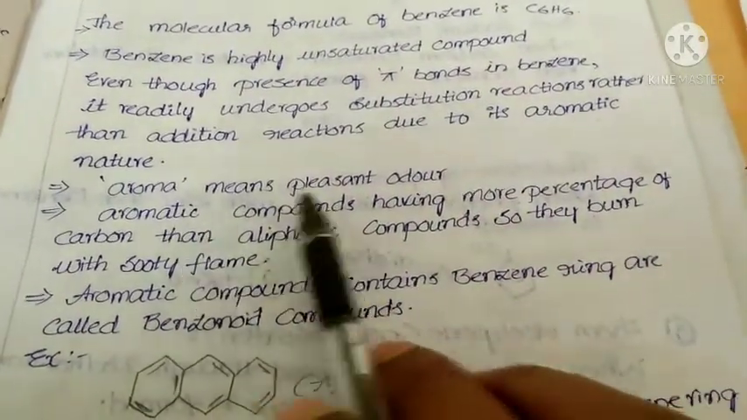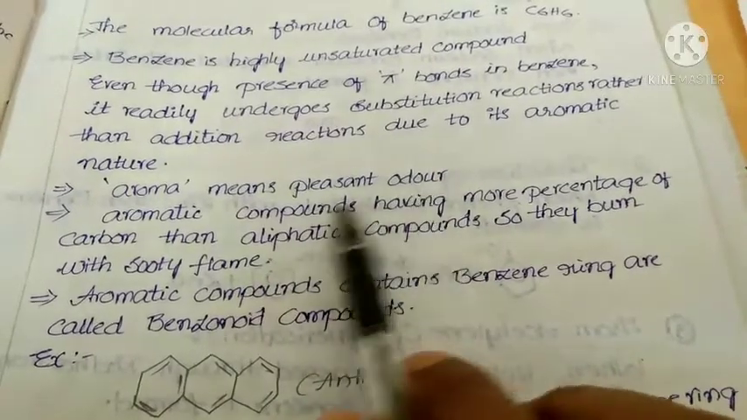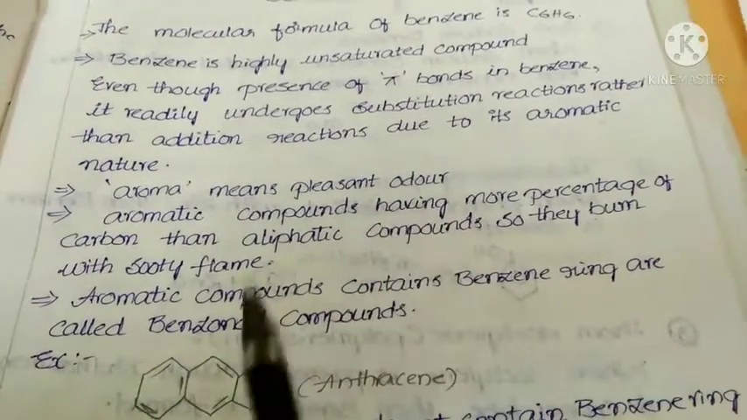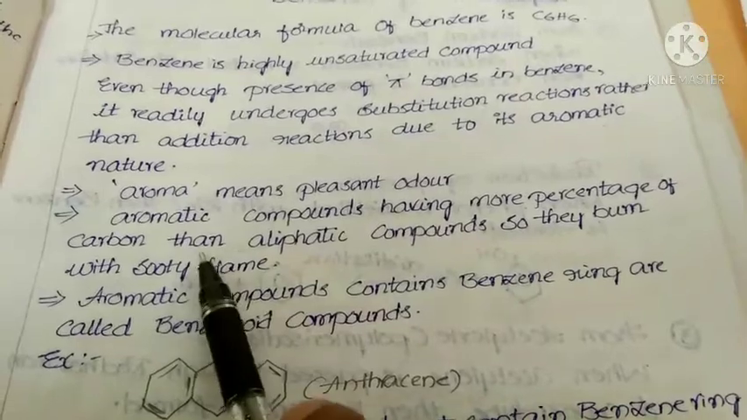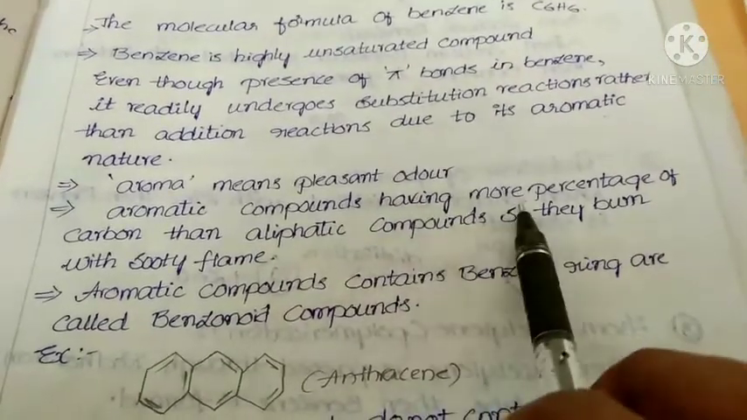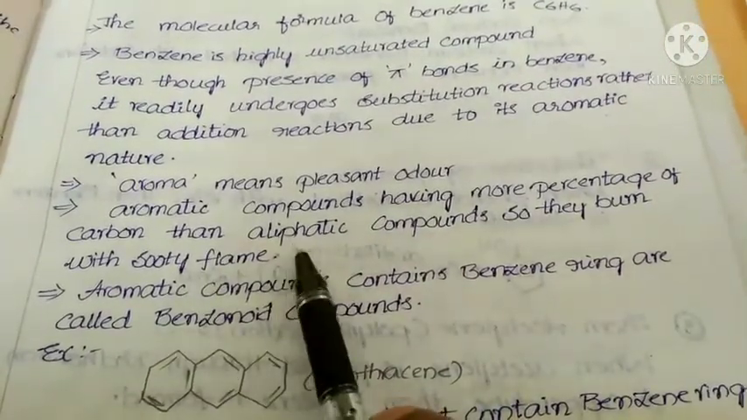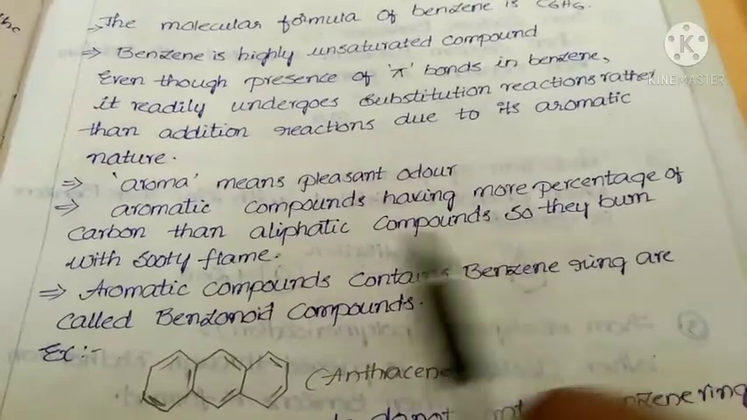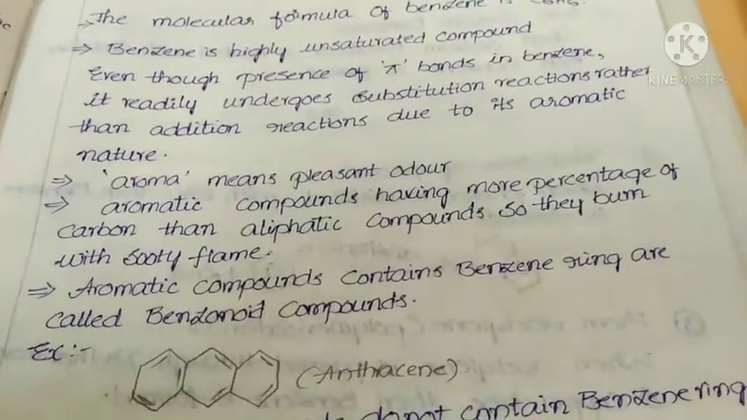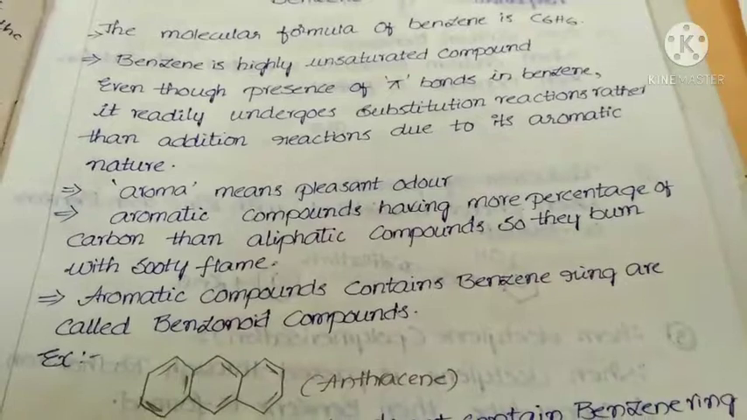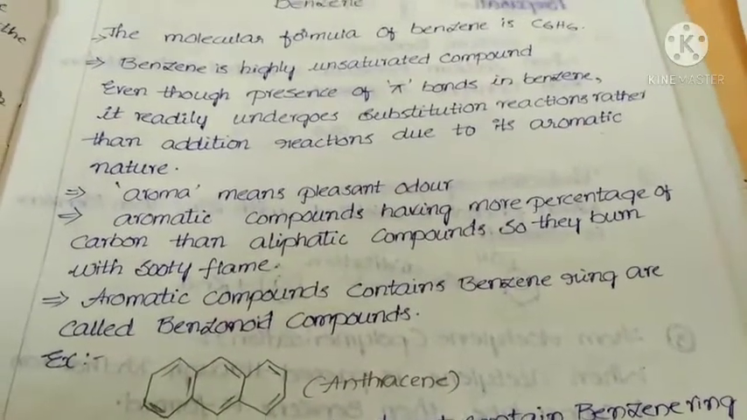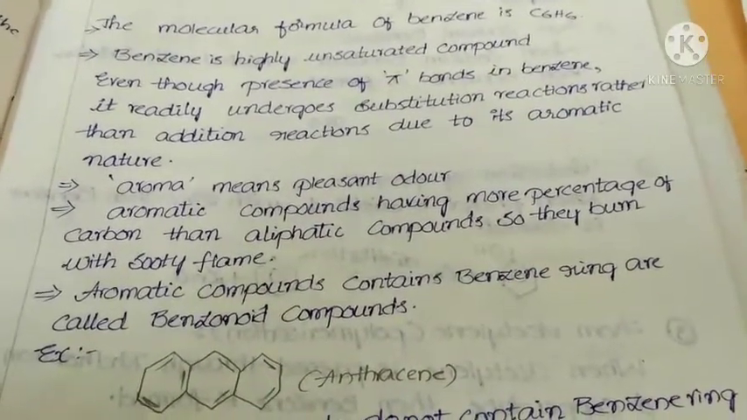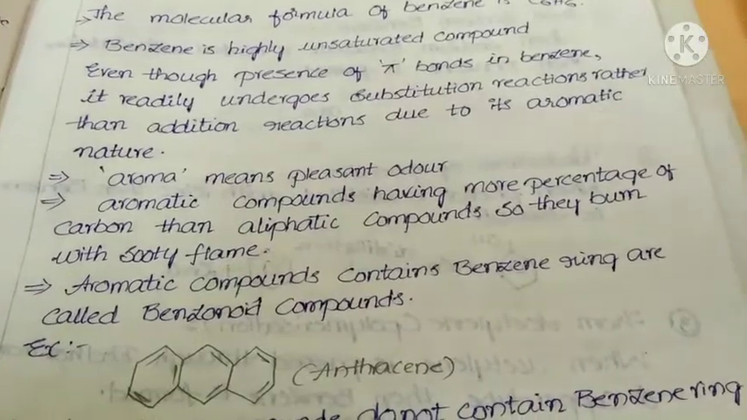In Greek, aroma means pleasant odor. That means what? Pleasant odor. Next, aromatic compounds have a higher percentage of carbon than aliphatic compounds, so they burn with a sooty flame. This is a very important point. See, the percentage of carbon in aromatic compounds is more than the percentage of hydrogen.